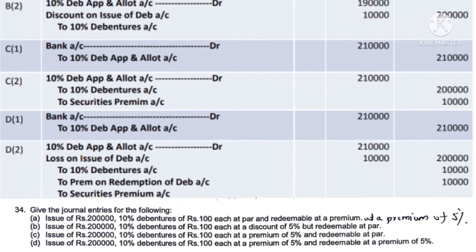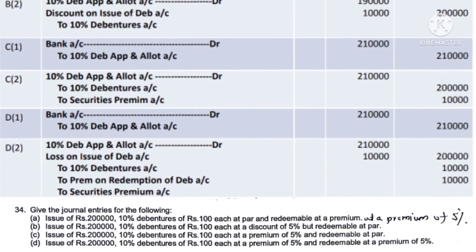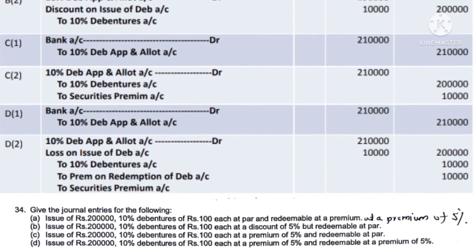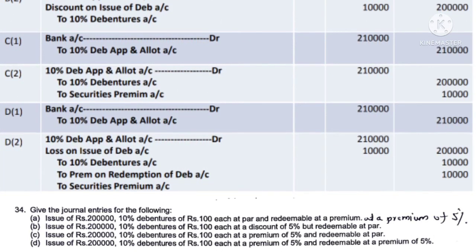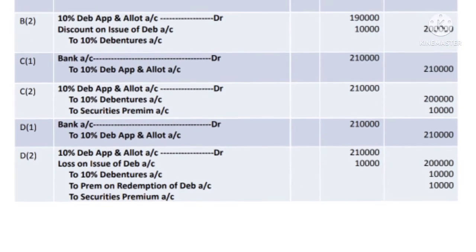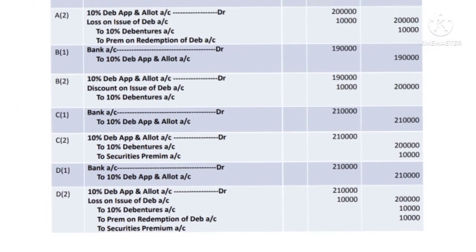So therefore, once again I will tell you: 10% debenture application and allotment account debit 2,10,000, loss on issue of debenture account debit 10,000, to 10% debenture account 2 lakh, to premium on redemption of debenture account 10,000, to securities premium account 10,000. So in this way you have to record the general entry.